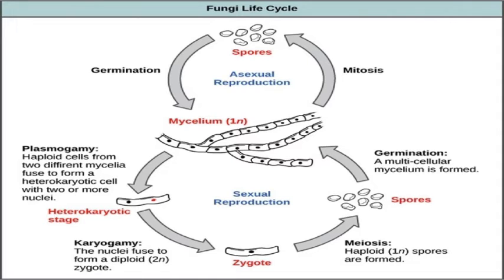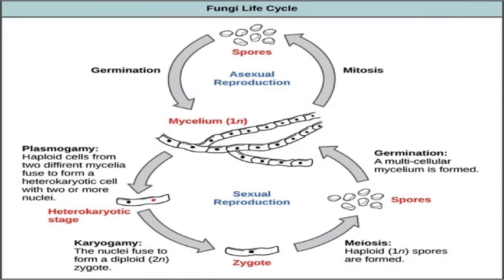Let's have a look at sexual reproduction. What happens here? Initially the mycelium will undergo plasmogamy. That means haploid cells from two different mycelia will fuse together to form a heterokaryotic cell. What is a heterokaryotic cell? It means that it has two or more than two nuclei. The heterokaryotic cell will form the heterokaryotic stage. Then the heterokaryotic stage will undergo karyogamy.